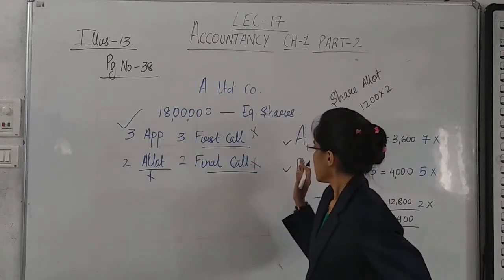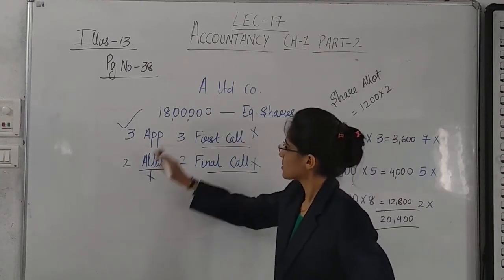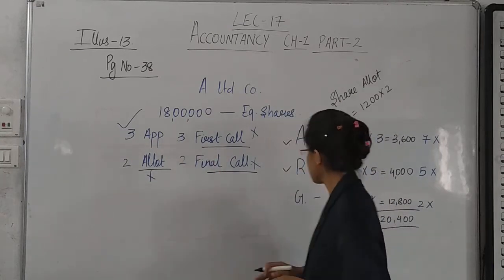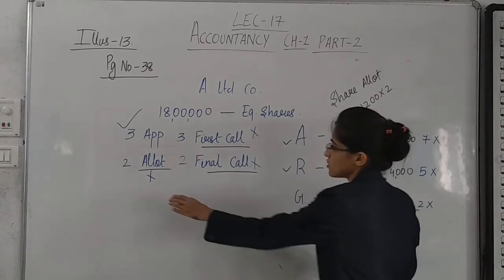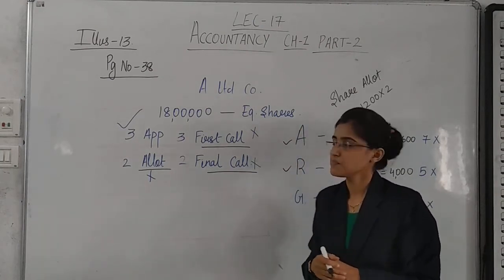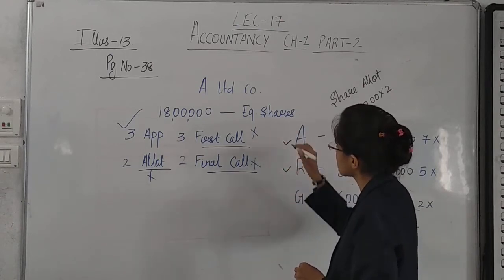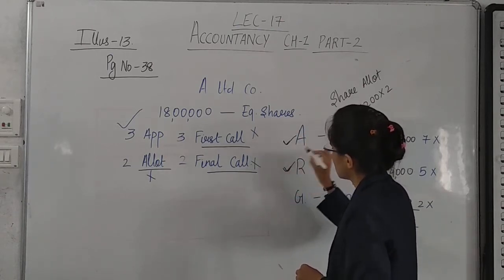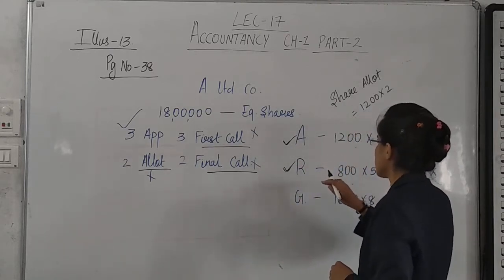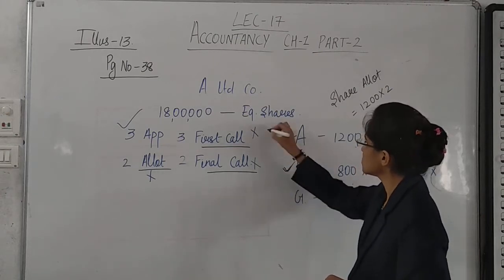Yes. I repeat, Ami did not pay allotment, first and final. So in allotment, Ami's shares were considered, 1200 into 2. To share allotment 2400. Okay. Then if we are talking about first call, who did not pay the first call? Ami did not pay and Rami also did not pay. Ami is having 1200 shares. Rami is having 800 shares. So first call is not received on 2000 shares.